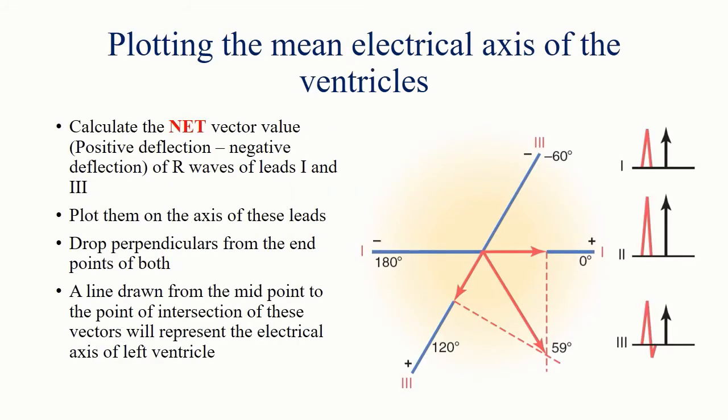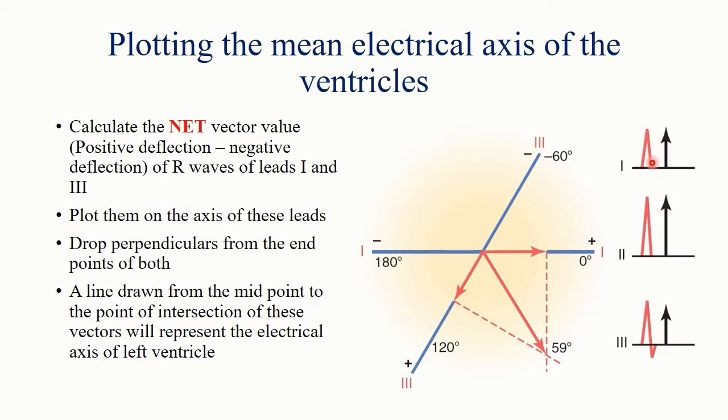Now after knowing the axis of various leads, let's see how to determine the mean axis of heart. It is very simple. For this we will use two leads, limb lead 1 and 3. First of all, you have to calculate the net vector value. That is slightly different. It is positive deflection minus negative deflection of R waves in lead 1 and 3.